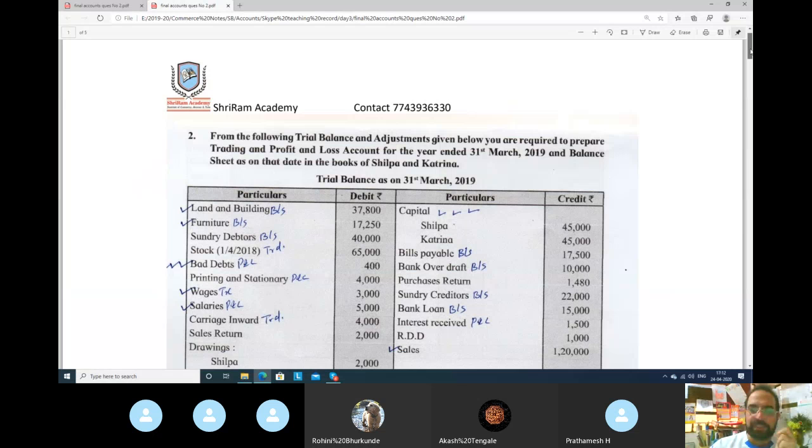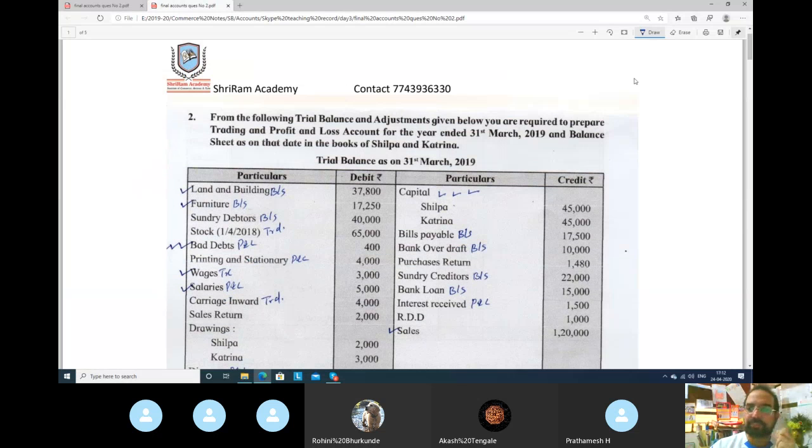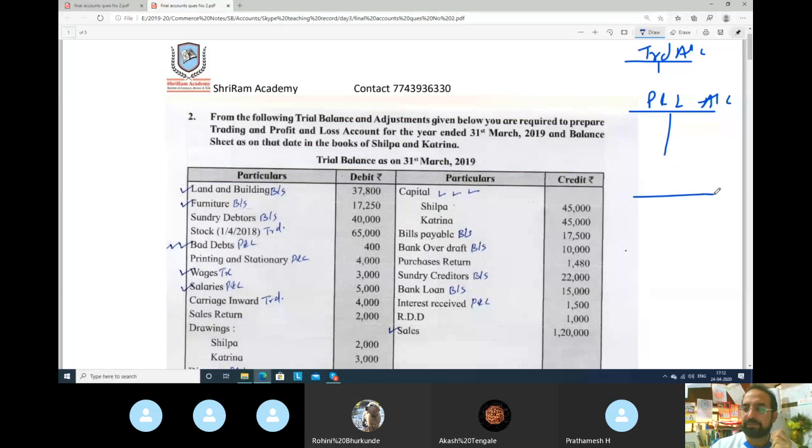Guys, what we discussed in yesterday's call is trading account, profit and loss account, and balance sheet. I gave you some basics about these three. Trading account debit side and profit and loss debit side, both are expenses.